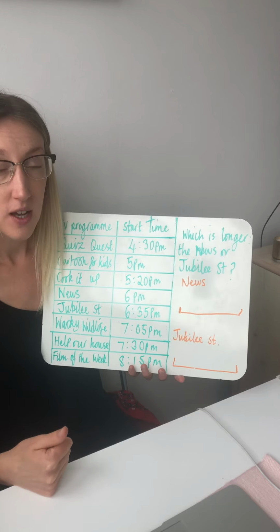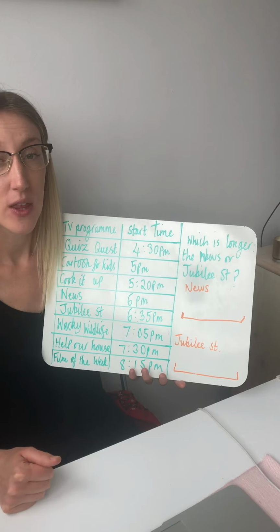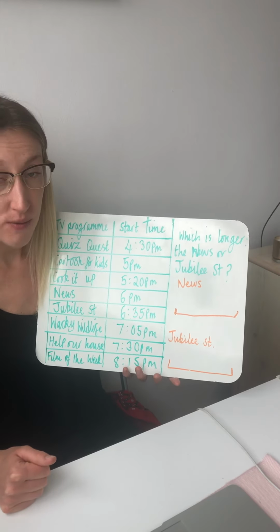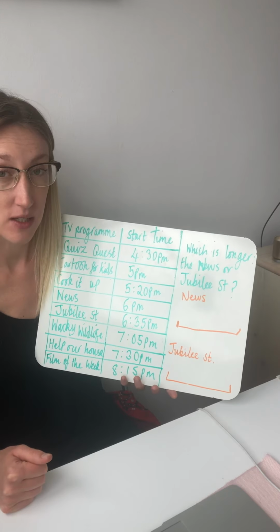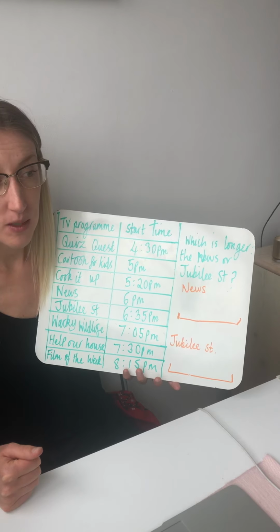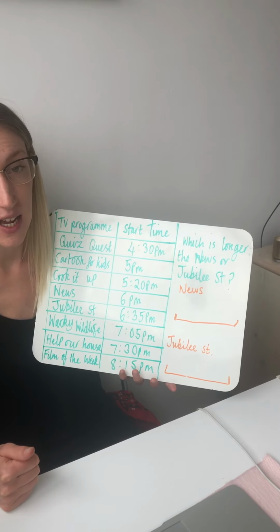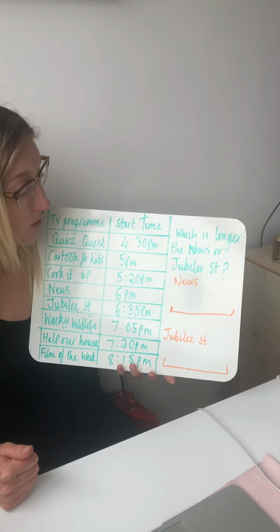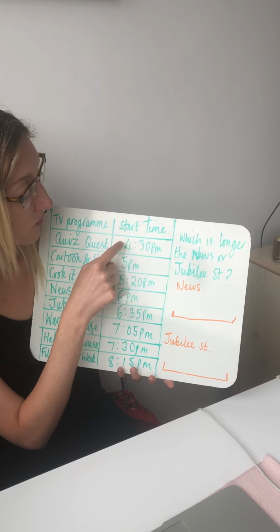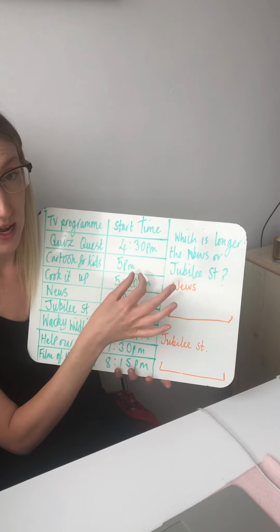So the important points to remember are how many minutes there are in an hour. We know that there are 60 minutes in an hour. Half an hour is 30 minutes, and a quarter of an hour is 15 minutes. But the really important point is that there are 60 minutes in an hour. Once you get up to 60, you're into a new hour. So Quiz Quest lasts from 4:30 until 5 p.m, so it's half an hour long.